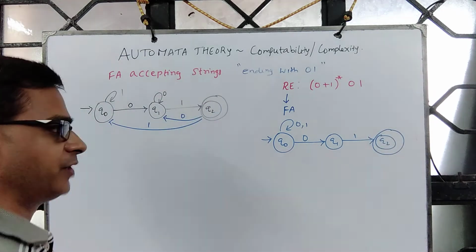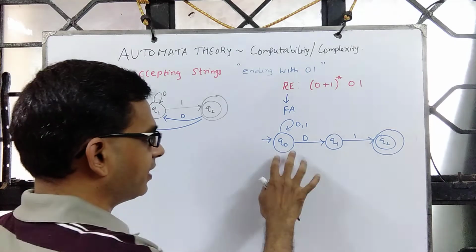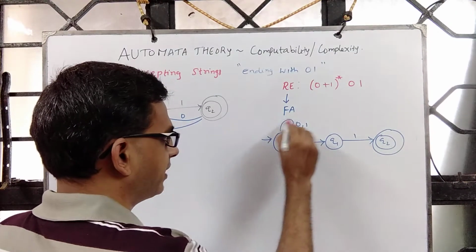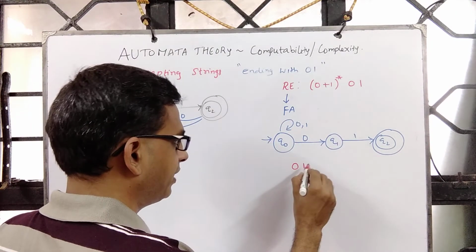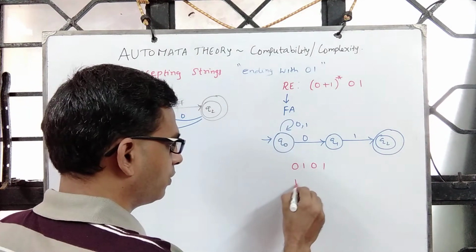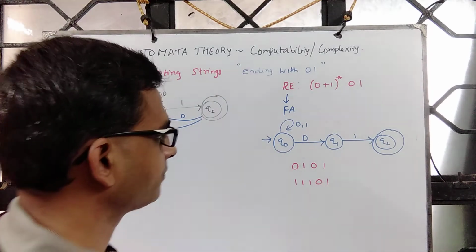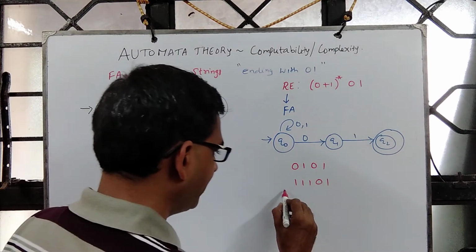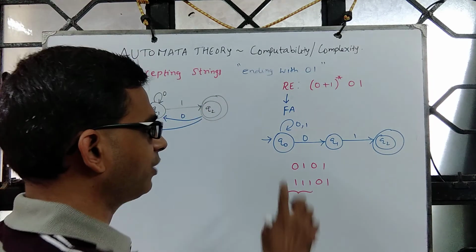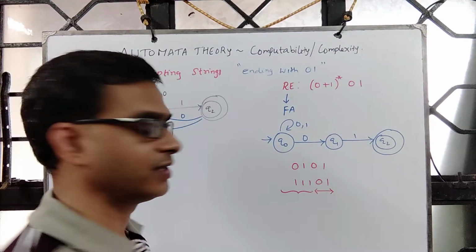Stop the machine when you are at Q2. Now you see that you go over this twice, say first time it is 0, second time it is 1, then followed by 01. Or 3 times you go over, and all the time you read 1 followed by 01. So we see that it clearly accepts a prefix which could be any combination of zeros and ones followed by the suffix, which is always 01.